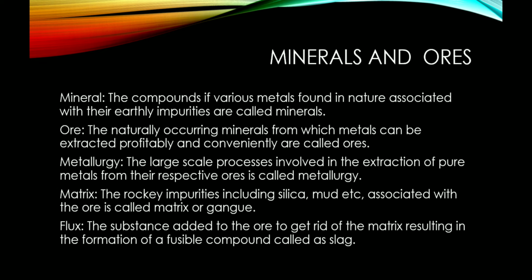Then comes matrix. The rocky impurities including silica, mud, etc. associated with the ore is called matrix or gangue. Then flux. The substance added to the ore to get rid of the matrix, resulting in the formation of a fusible compound, is called slag.